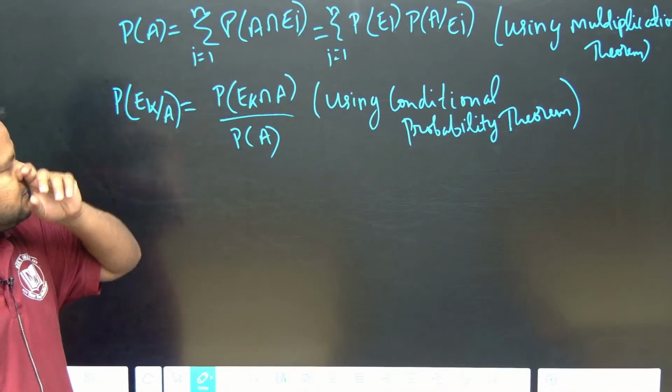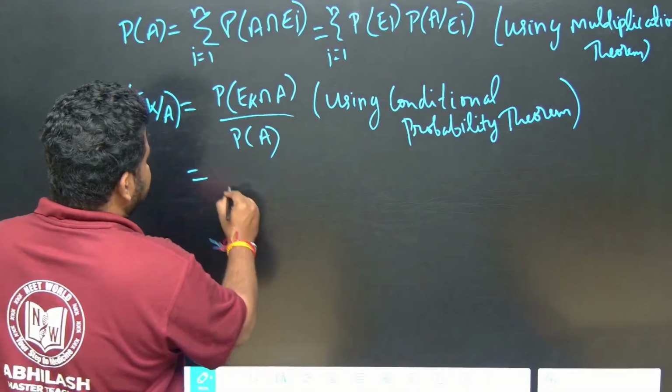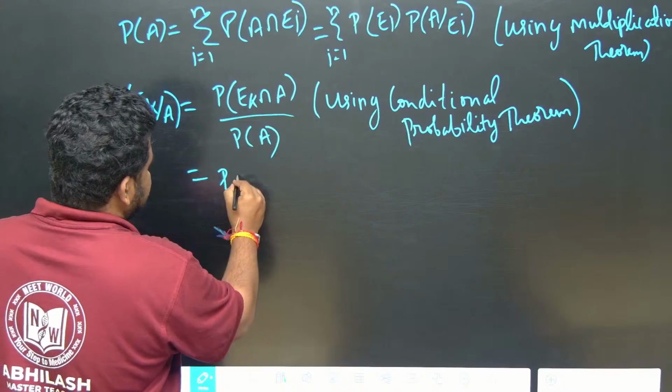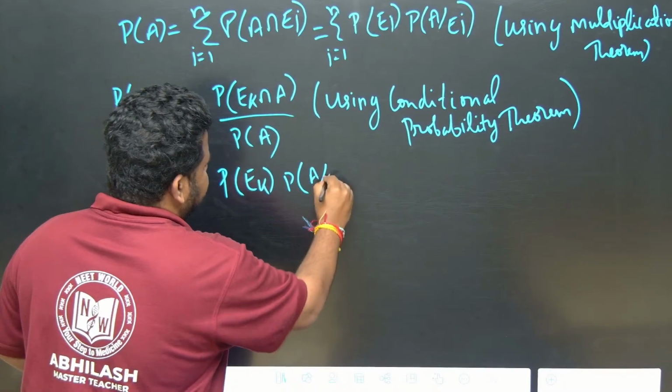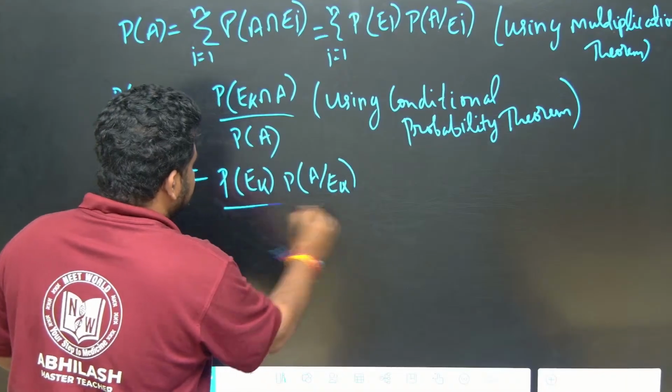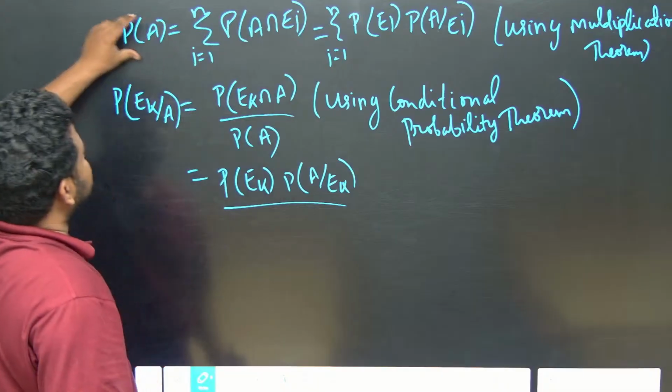Again I will apply the multiplication theorem, and applying it I will get probability of E_k into probability of A given E_k, divided by probability of A. Probability of A is what I got earlier.